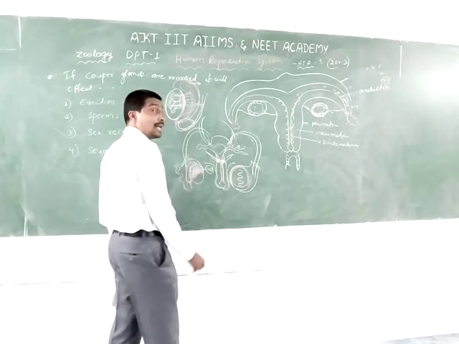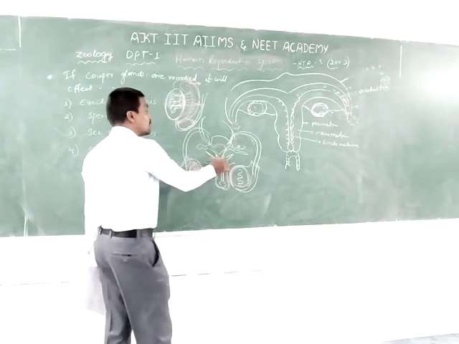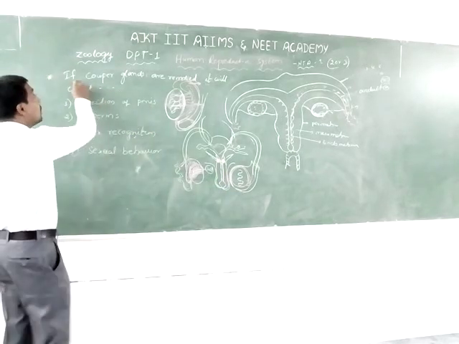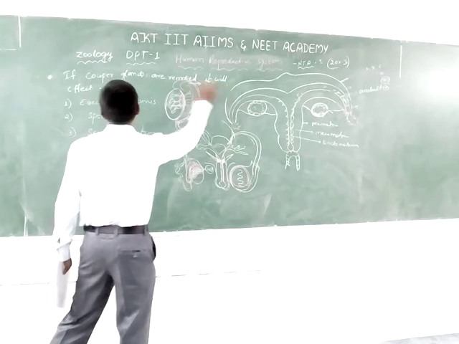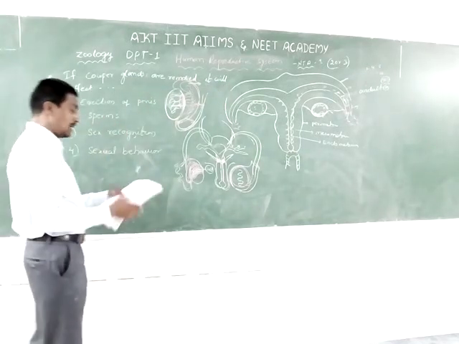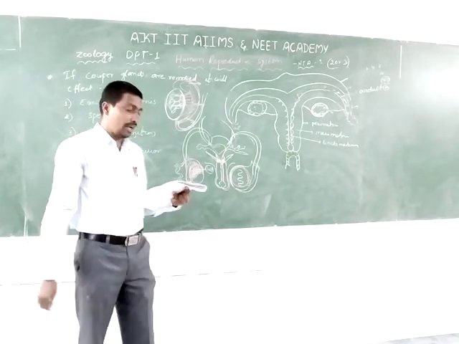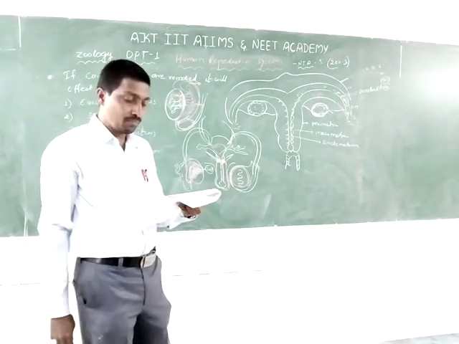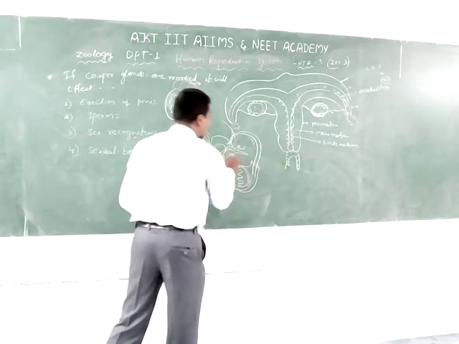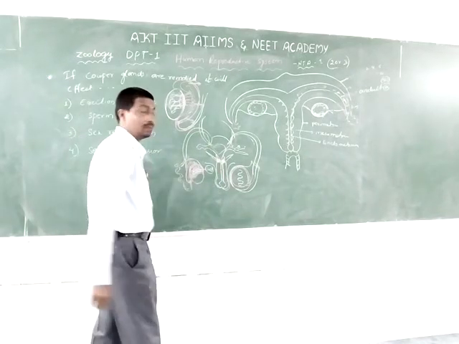So these are the bulbourethral glands, also known as Cowper glands, on the lateral side of the urethra. If Cowper glands are removed, it will affect the sperms, because during ejaculation they secrete an alkaline mucus fluid which neutralizes the acidity of the urethra.